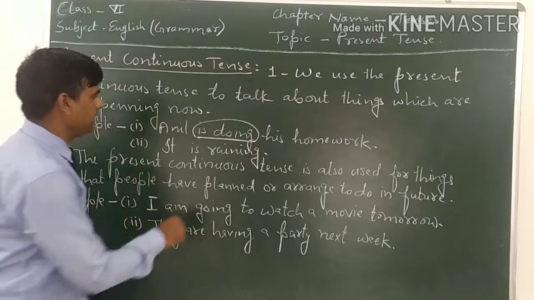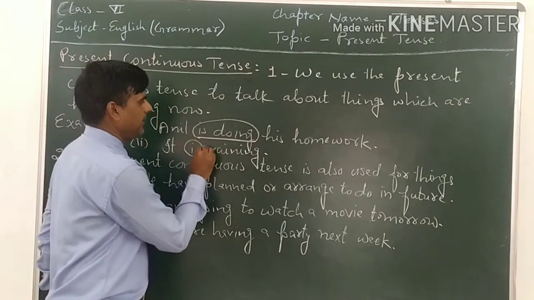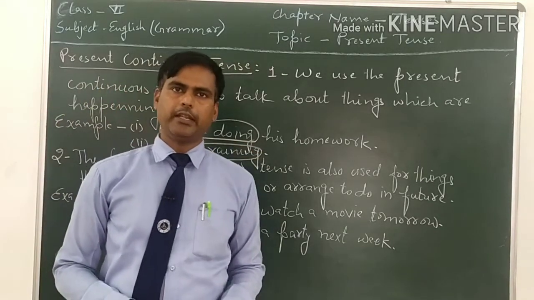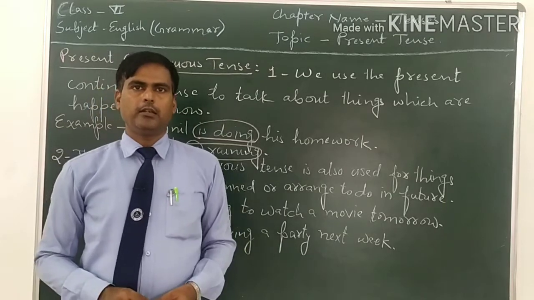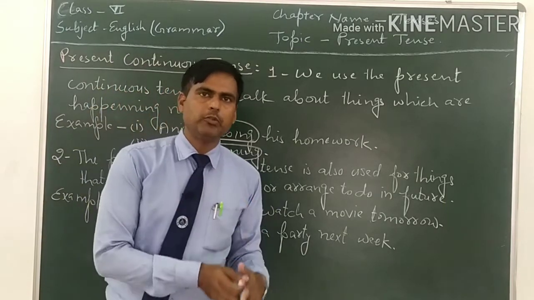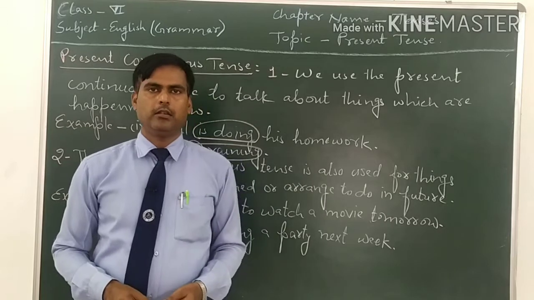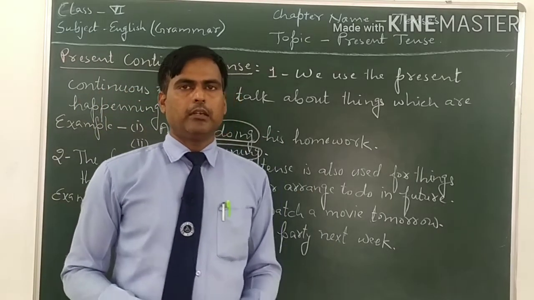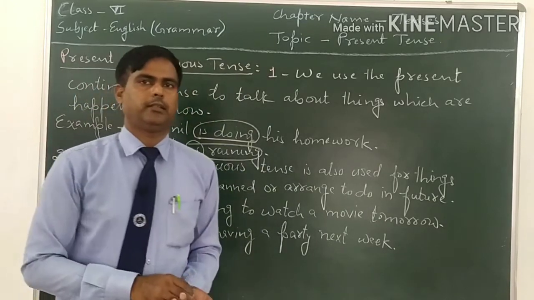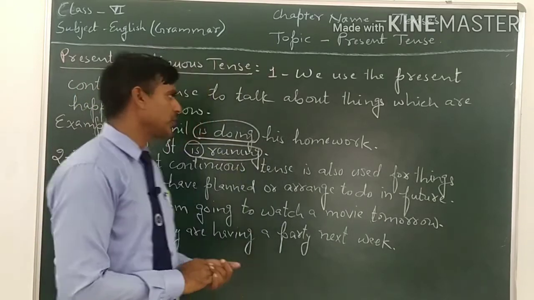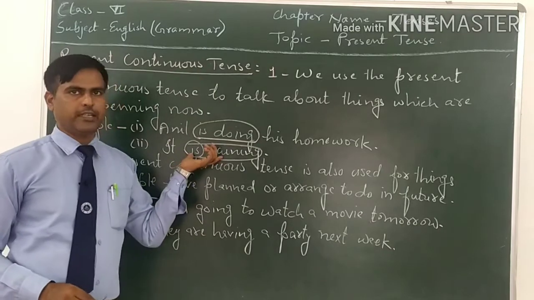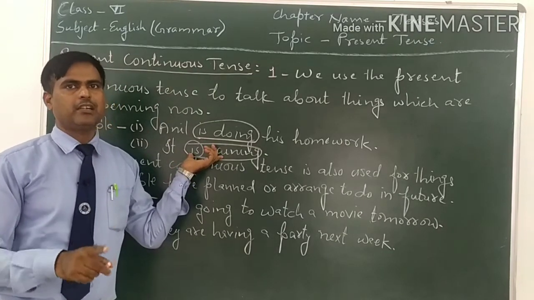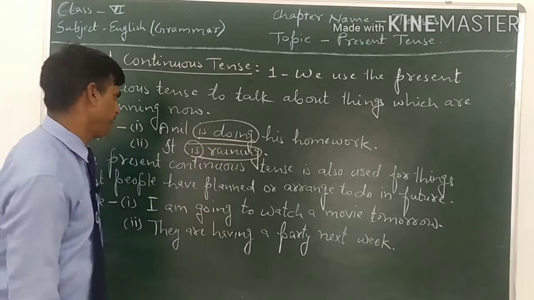Now come to the second example. The second example is, it is raining. It is raining. बारिश हो रही है. Means the rain has started, but it continues now. It is not ended. बारिश शुरू हो चुकी है लेकिन अभी बंद नहीं हुई है. So the work is in progress. That's why we will use present continuous tense, because the work has started but it is not completed yet.